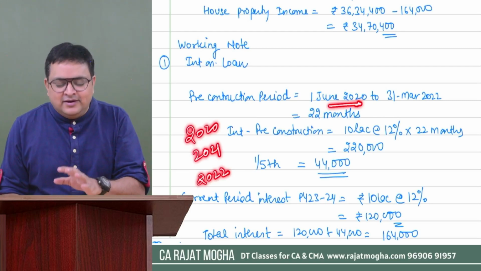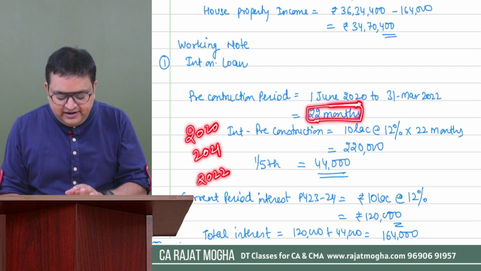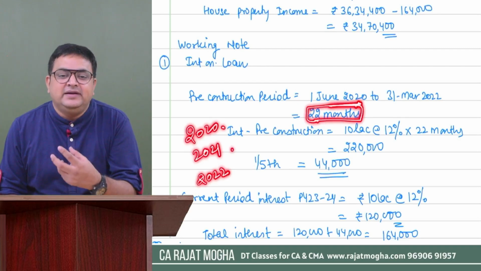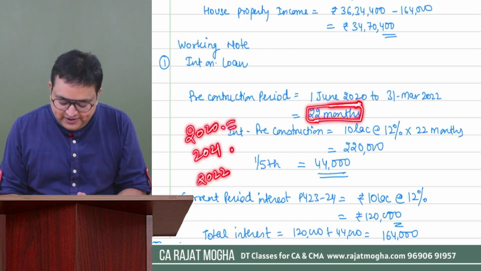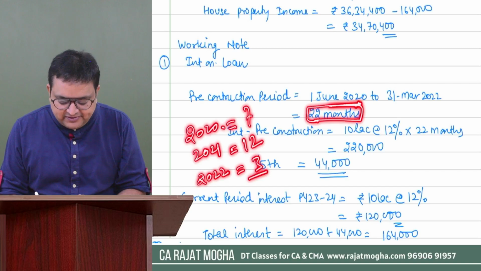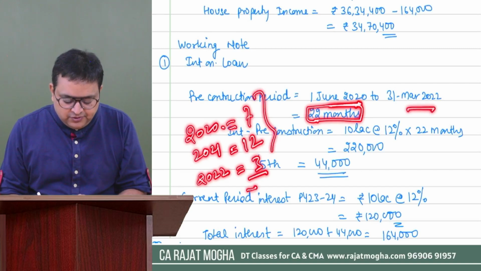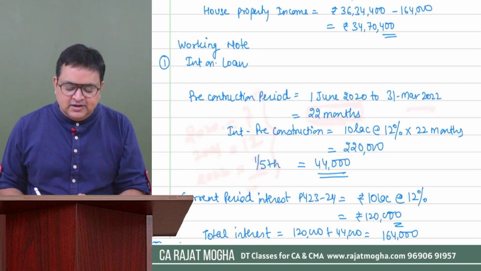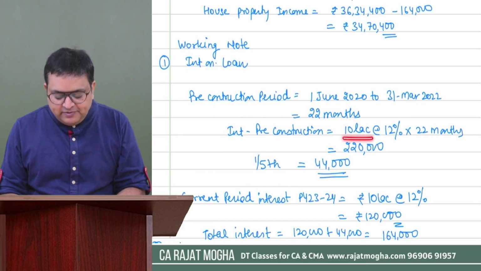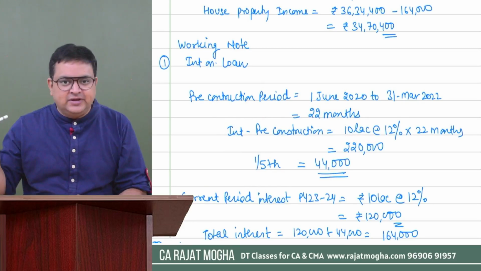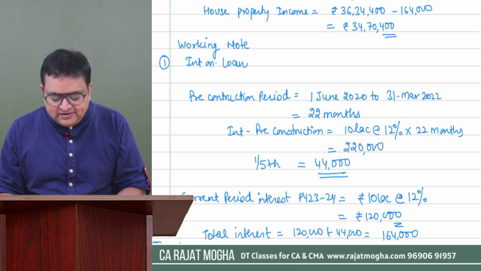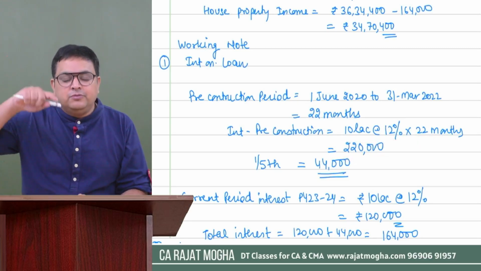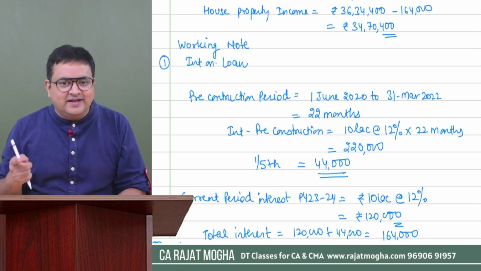Actually, I prefer calendar years because it is a bit easy to calculate months, so that is the reason I use the calendar year method. Here it would be 7 months, here the entire 12 months, and here 3 months, January, February, March. If you add them together, it will be 22 months. Calculate interest on 10 lakh rupees because the outstanding amount is the same for the entire period. 10 lakh into 12% into 22 months is 2.2 lakh for the entire pre-construction period.